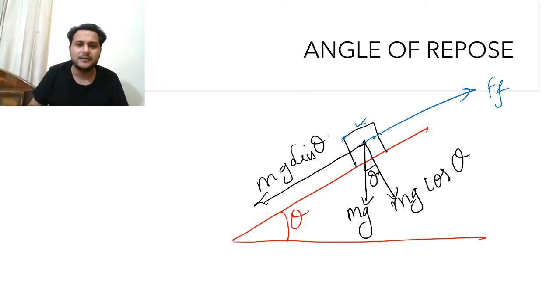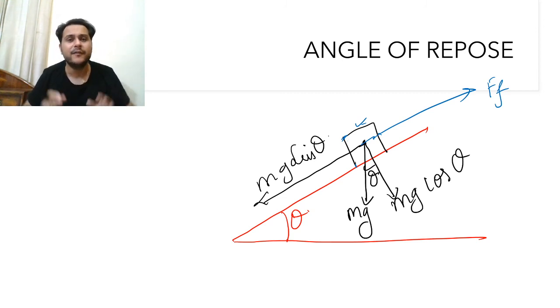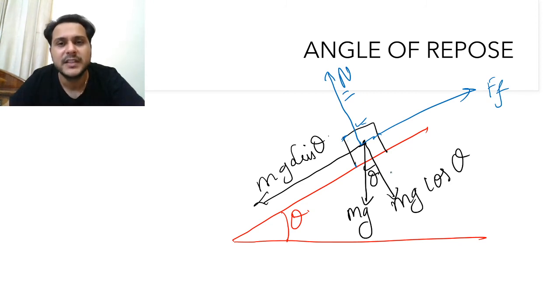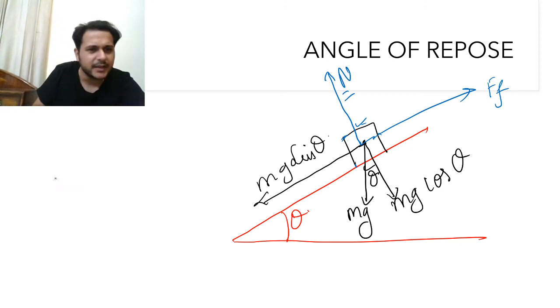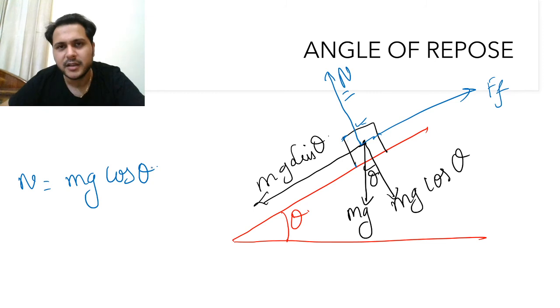Similarly, a point will come when this mg sine theta will be greater, and it will pull the block downward. So the angle at which it just starts to fall down is known as the angle of repose. Now the concept is absolutely clear to you. I will also draw this normal which is acting opposite to this mg cos theta. Now see one thing, N is equal to mg cos theta. Can I write it like this? Say it.